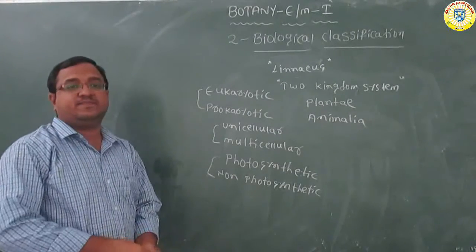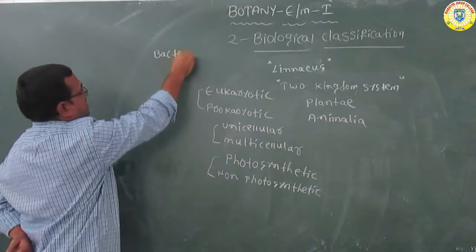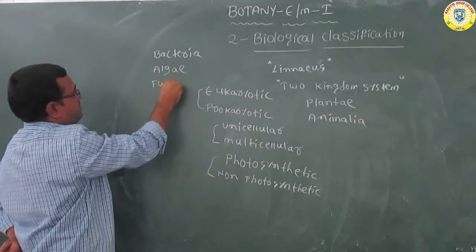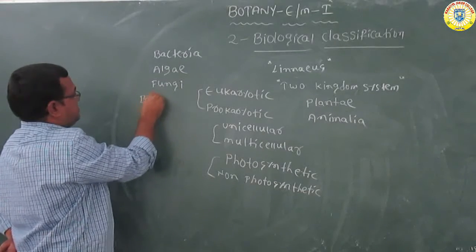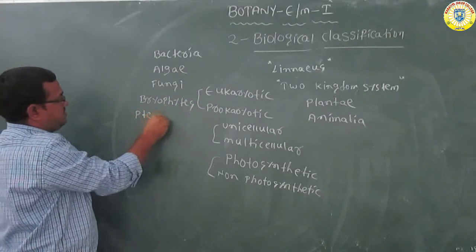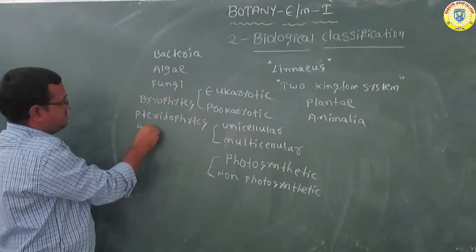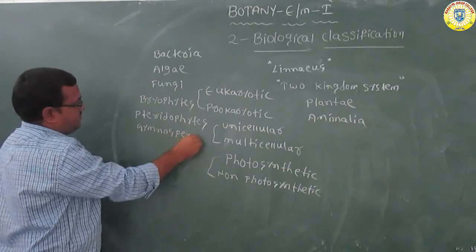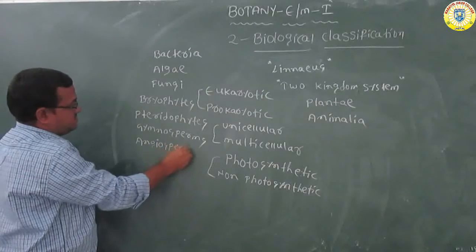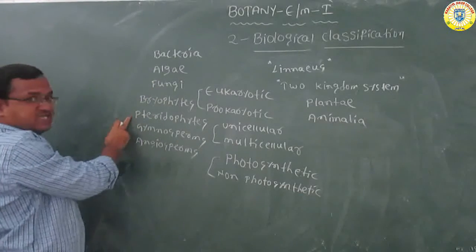And also one more thing, he included in this classification bacteria, algae, fungi, bryophytes, pteridophytes, gymnosperms and angiosperms.